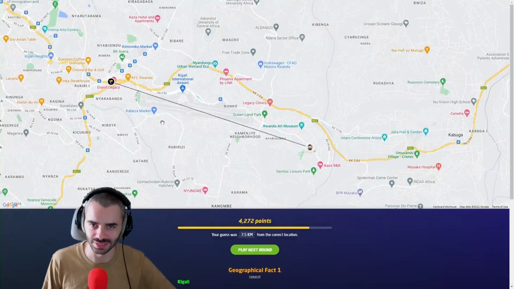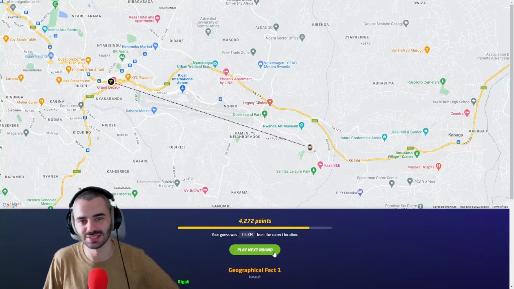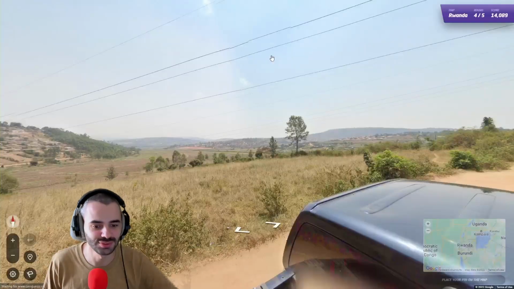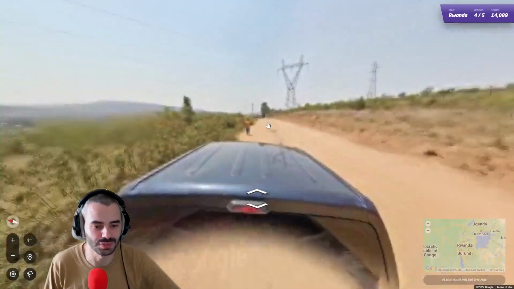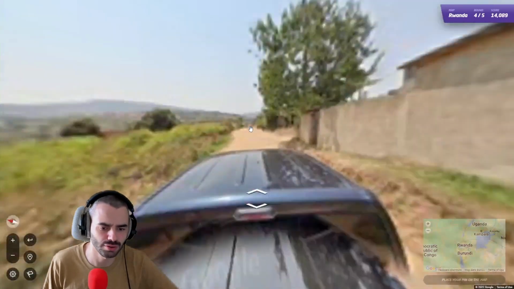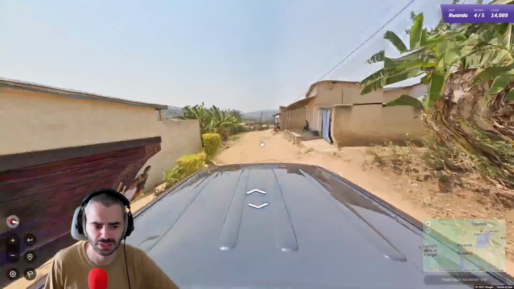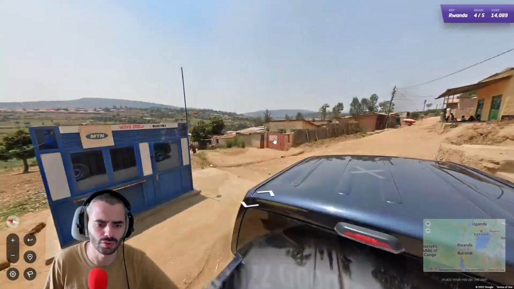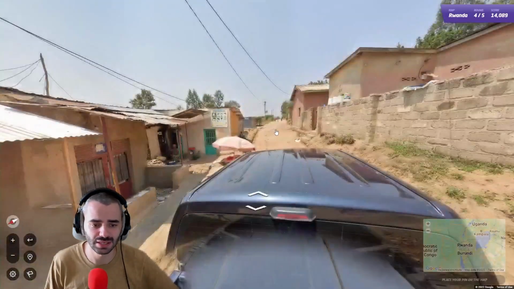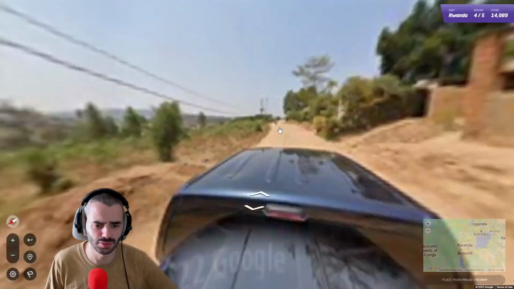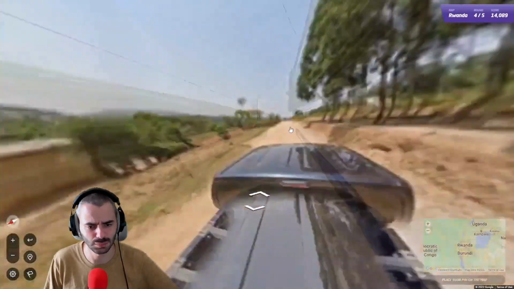But we were apparently coming from the other side, as usual. It's okay. Now, of course, the more we play, I'm sure we're going to discover that in the northern part of the city, or even the country, it is more dry or more hillish, or it really depends. Rwanda is a really hillish country. It is nicknamed the country of 1,000 hills, or something like this.